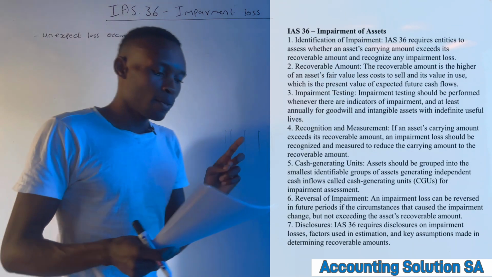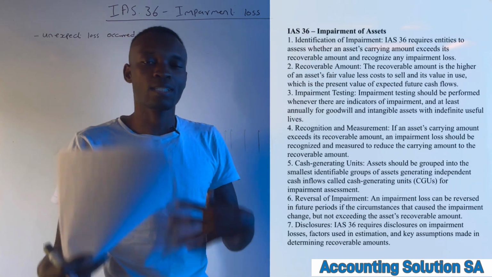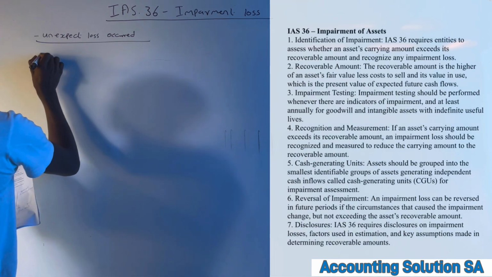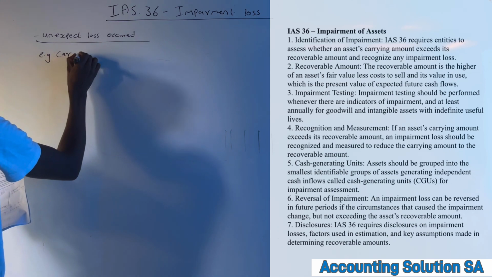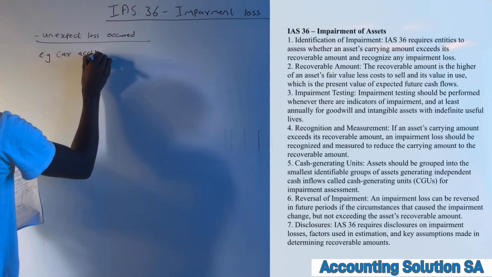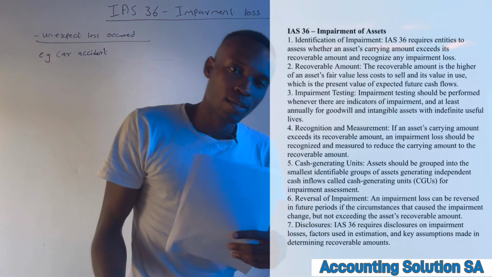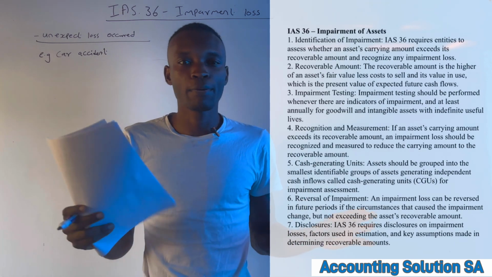Okay, before we proceed, let's do examples so that you can understand what impairment loss is. Examples of impairment loss. Number one is a car accident, guys. When we talk about an accident, obviously no one planned for it. It's something that just happens on a road.